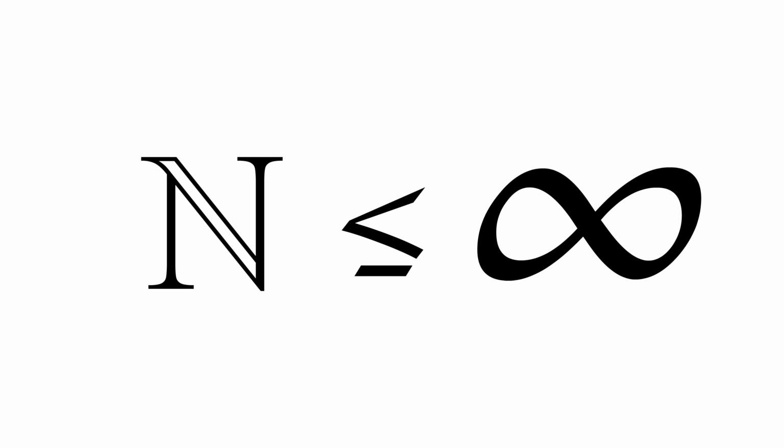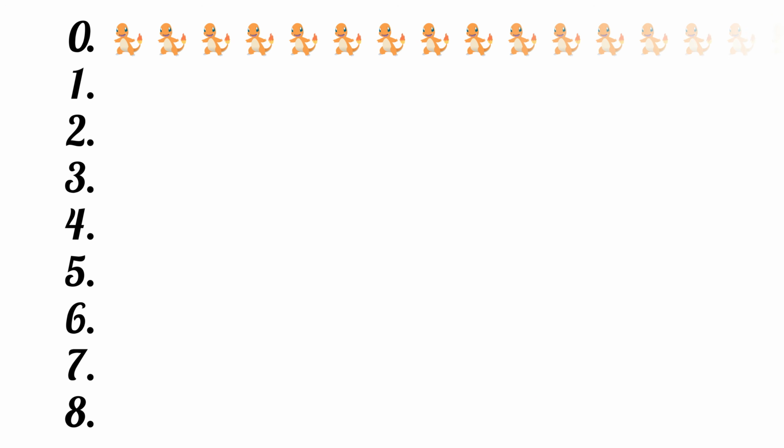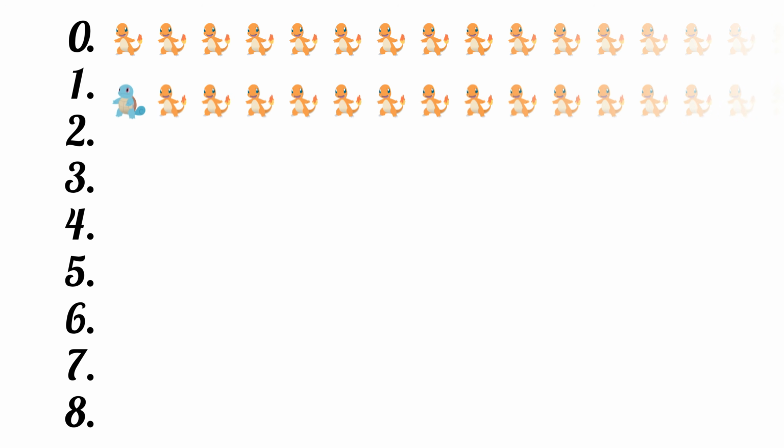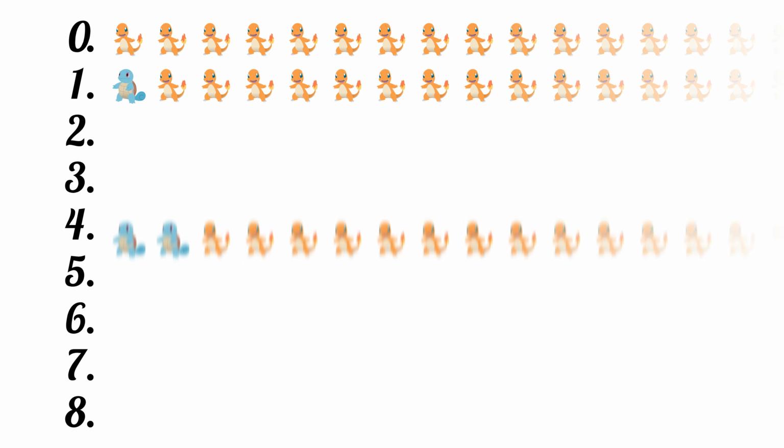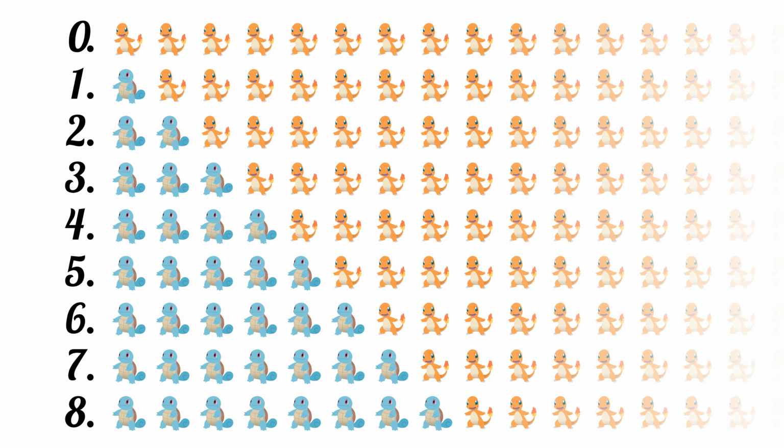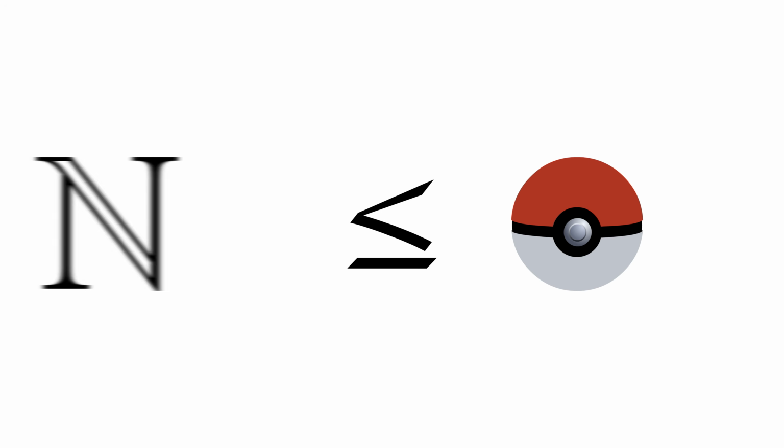Well, it must be at least as big as the size of the natural numbers. To see this, we can create a surjection from the Pokemon to the naturals, or a mapping such that every number is mapped onto. To do this, let's say that the row of all Charmanders goes to 0, one Squirtle in all Charmanders goes to 1, two Squirtles in all Charmanders goes to 2, and so on. The mapping itself is fairly straightforward, and shows that the amount of Pokemon rows must be at least as big as the amount of naturals.